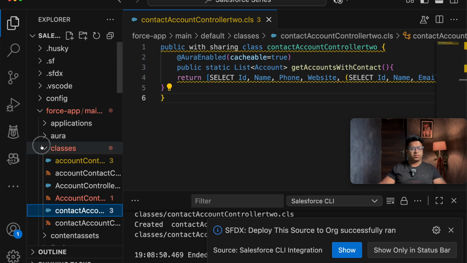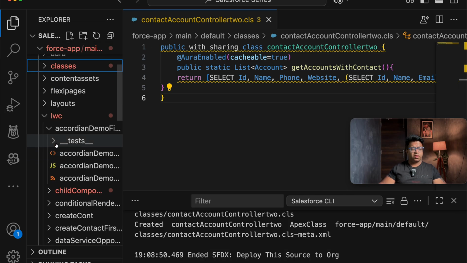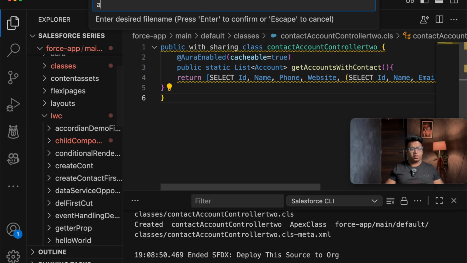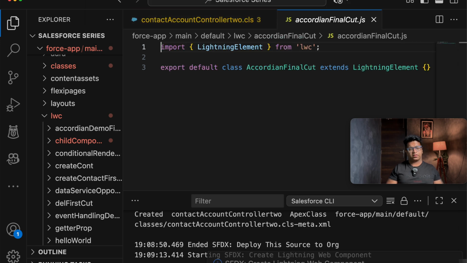Now it is time to create a component where we will be playing around with the accordion. So let's go to our LWC. I will create a Lightning web component named accordionFinalCut and give an enter.